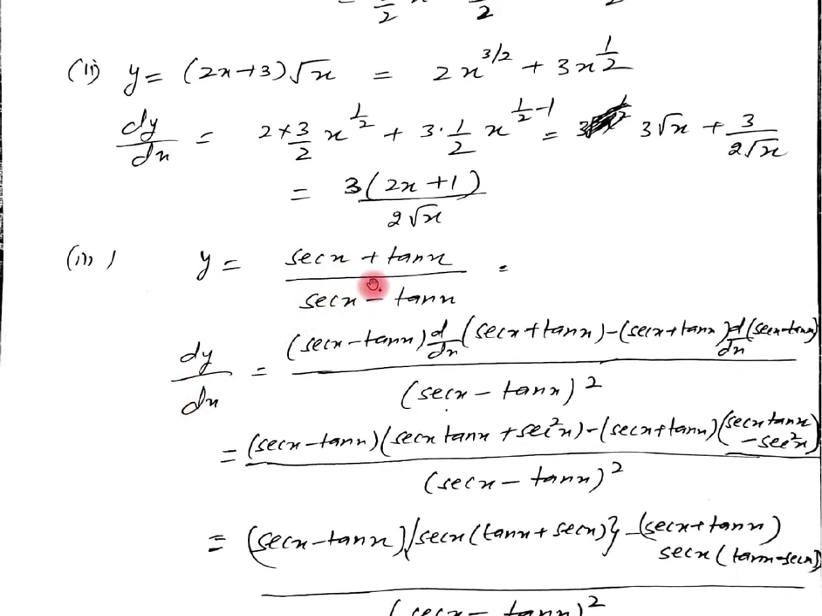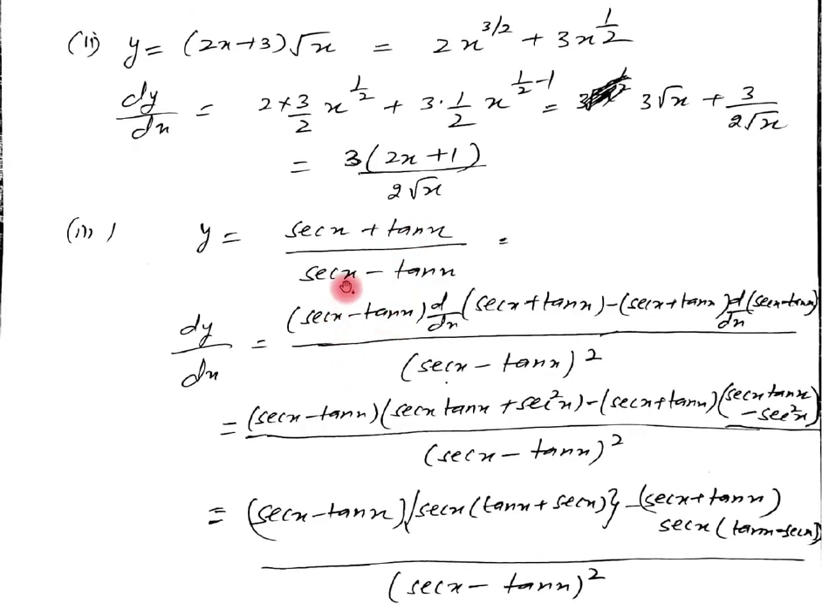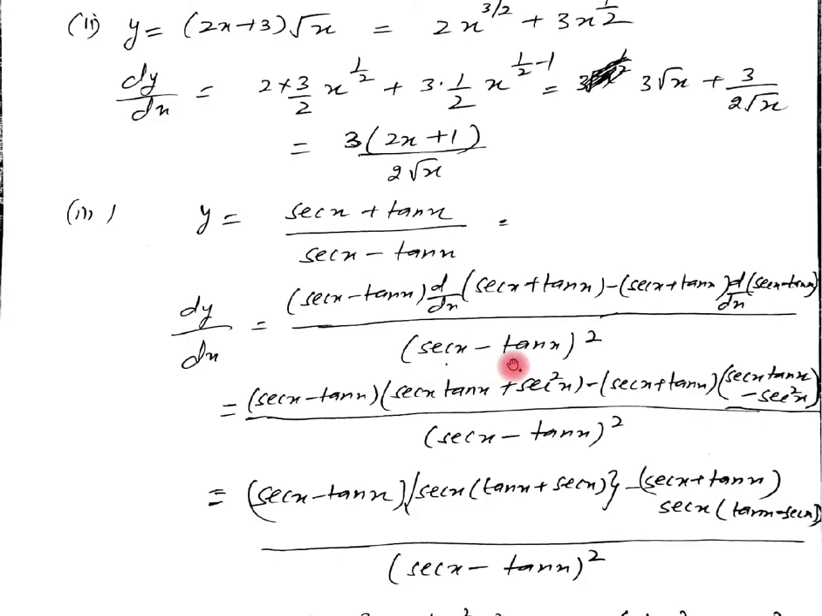Now we have to apply here what? The quotient rule. It means u upon v. Now here it is secant x minus tan x whole square. Now the second function as it is into derivative of first function minus first function as it is into derivative of the second. If we are taking this the first function, this is the second function. Then here again it is the second function in the denominator, the whole square of the second function. Then second as it is derivative of first minus first as it is into derivative of second.